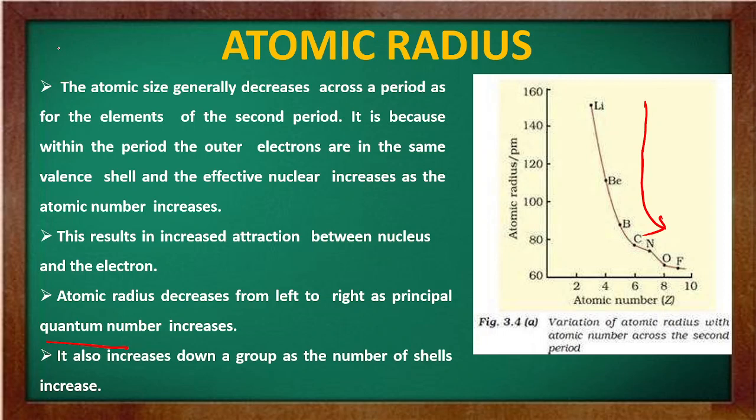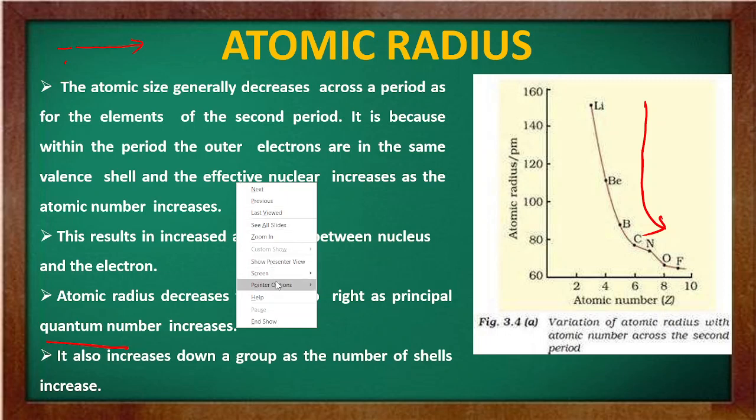We know that as the element moves in the period, the size of the nucleus of the atom will increase.